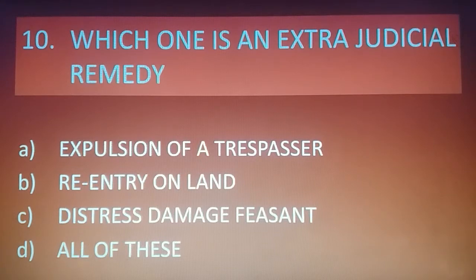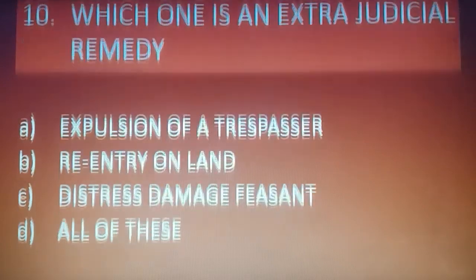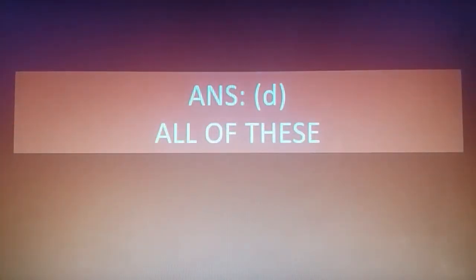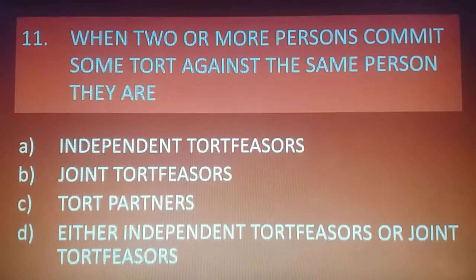We know that judicial remedies mainly are damages, injunction, specific restitution of property. So the answer is D, all of these. Next question. When two or more persons commit some tort against the same person, they are counted as, option is B, joint tortfeasors. The concept of joint tortfeasors will apply.